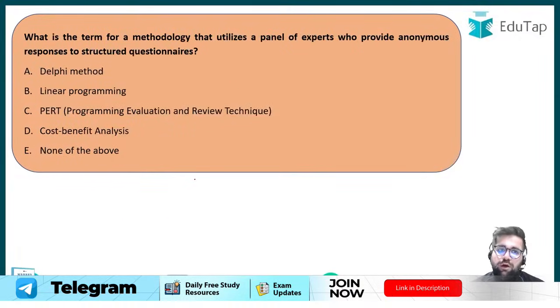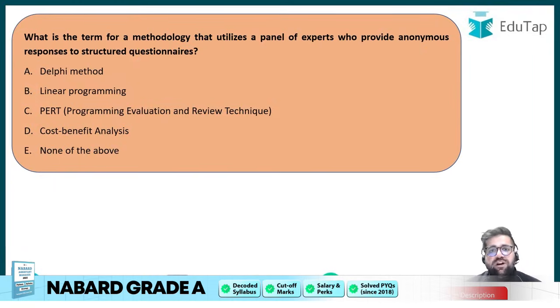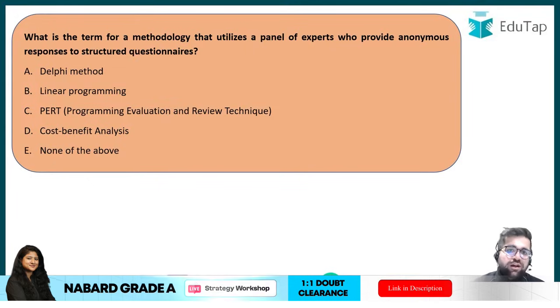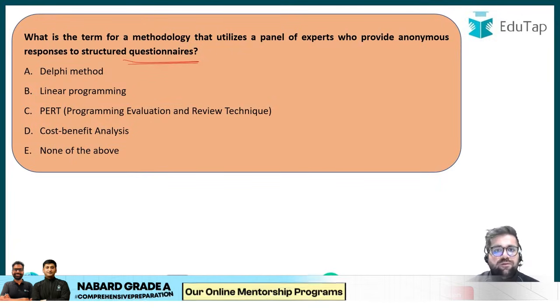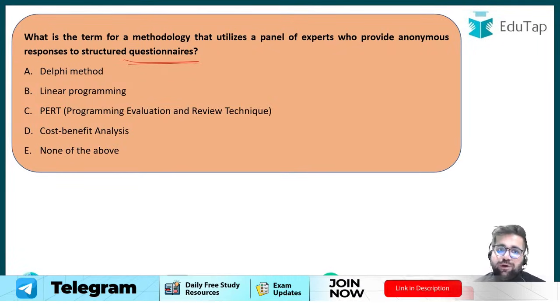Now let's move to question number 4. What is the term for a methodology that utilizes a panel of experts who provide anonymous responses to a structured questionnaire? Now please try to answer this question. Question number 4, if I'm not wrong. Is it Delphi? Is it linear programming? Is it PERT? Is it cost benefit analysis?